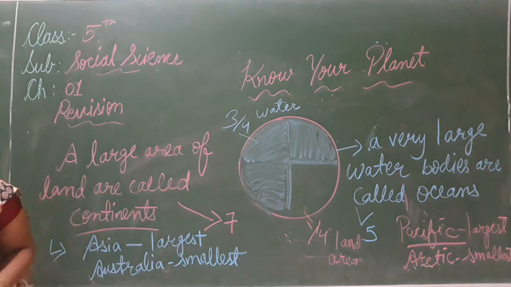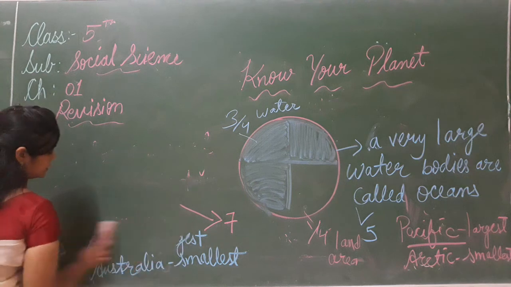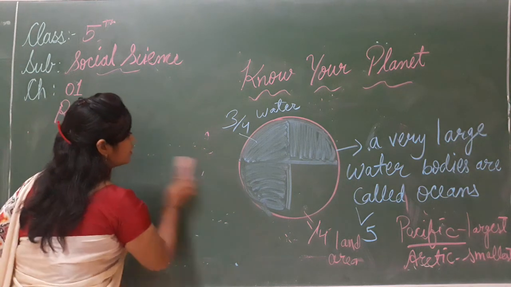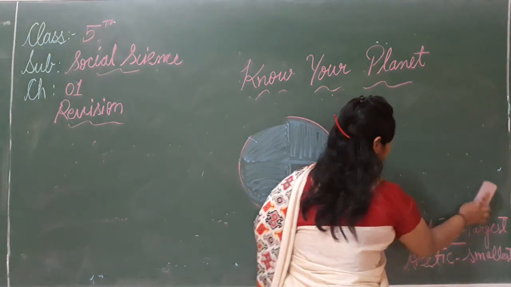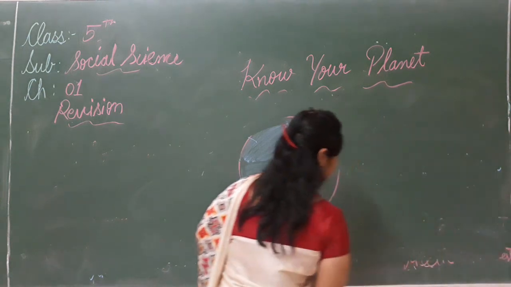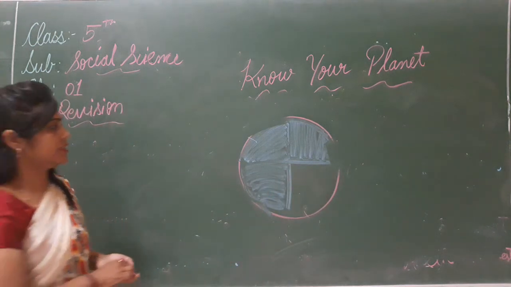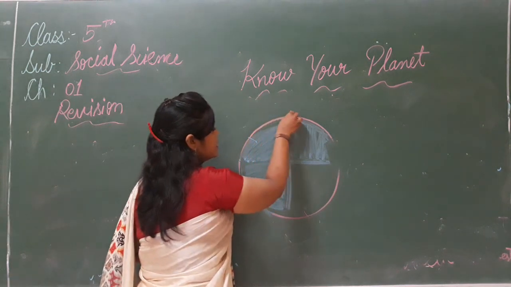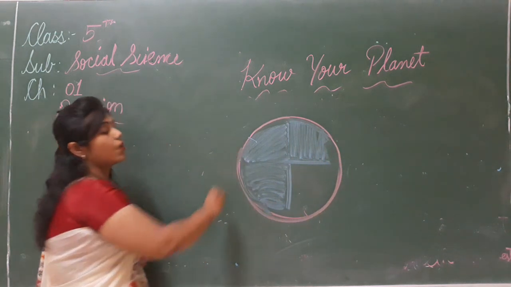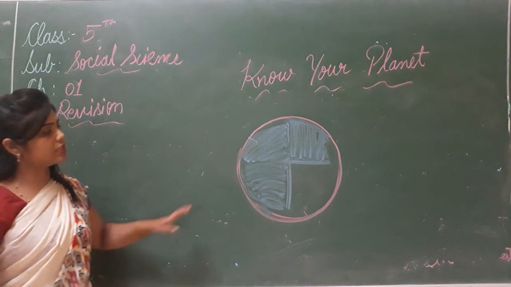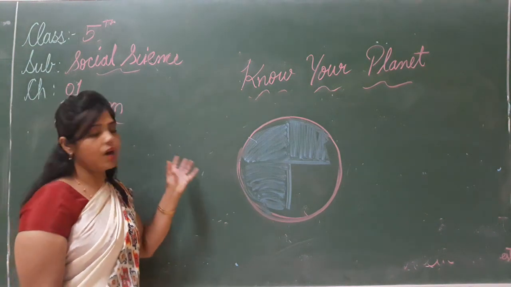Now, the shape of Earth. Our next topic is the shape of Earth. What is the shape of our Earth? How does it look? It looks spherical. Okay, the Earth looks round, like a ball, like an orange.